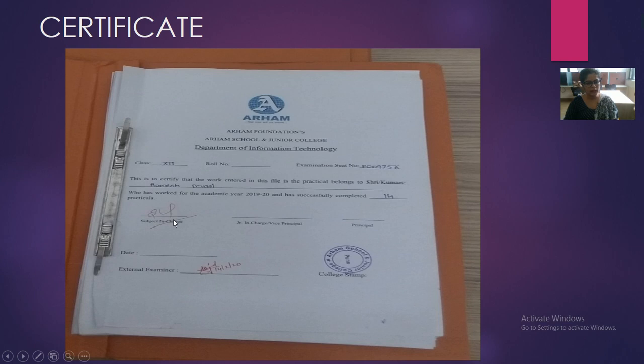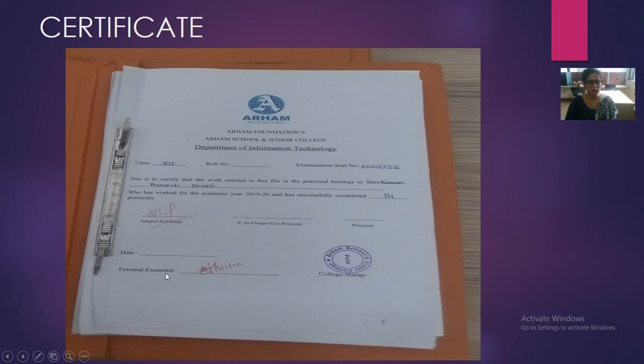Here I will sign when I check the journal, and this is the college stamp that you have to get from the college before the exams. The college will give you the stamp only if you have the signature of the subject in charge. So it is very important that you have my signature, and I will sign the journal only if your journal is complete, otherwise I will not sign it.